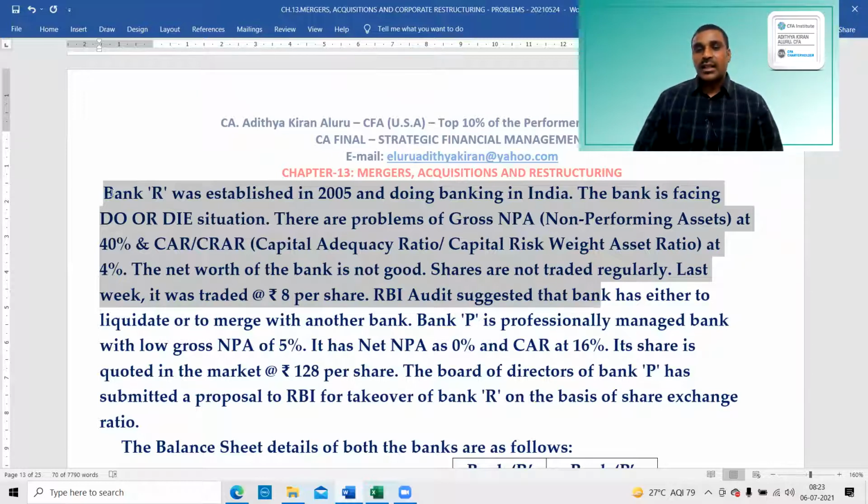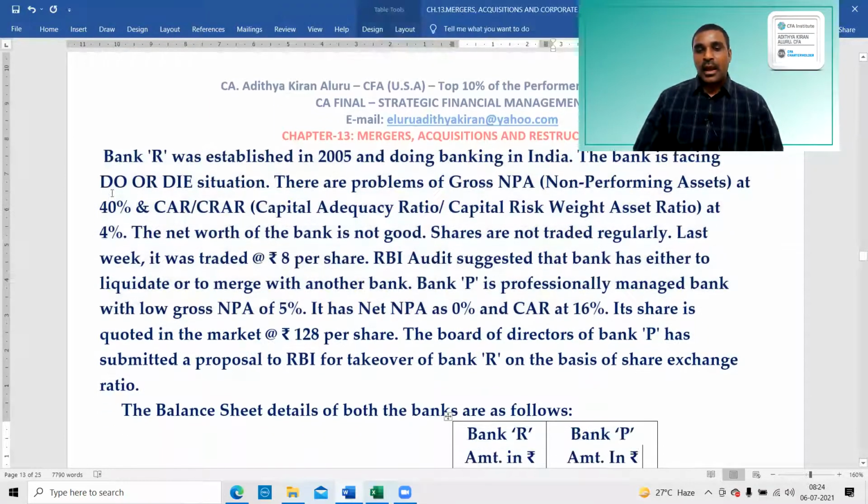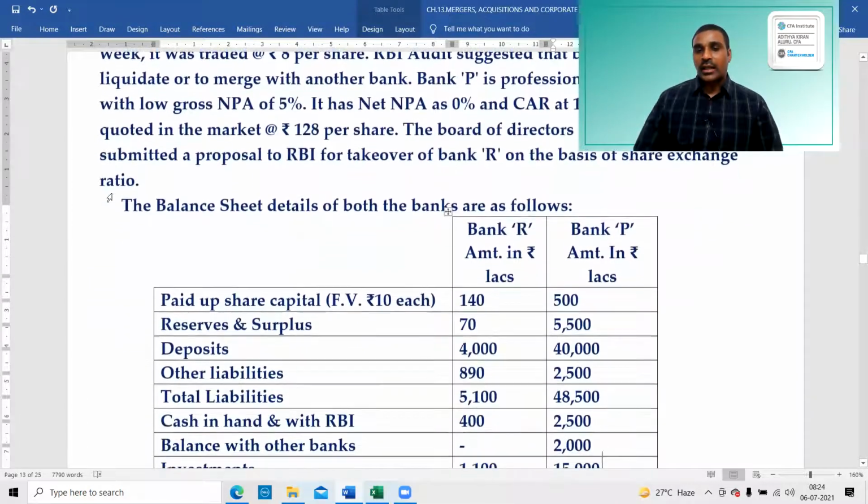Bank P is a professionally managed bank with a low gross NPA of 5%. It has net NPA of 0% and capital to risk asset ratio at 16%. Its share is quoted in the market at rupees 128 per share. The board of directors of Bank P has submitted a proposal to RBI for takeover of Bank R on the basis of share exchange ratio. The balance sheet details of both the banks are as follows.